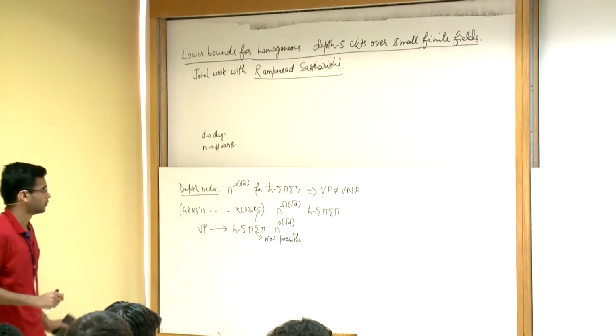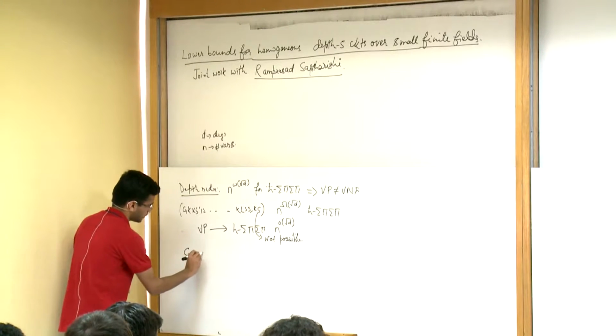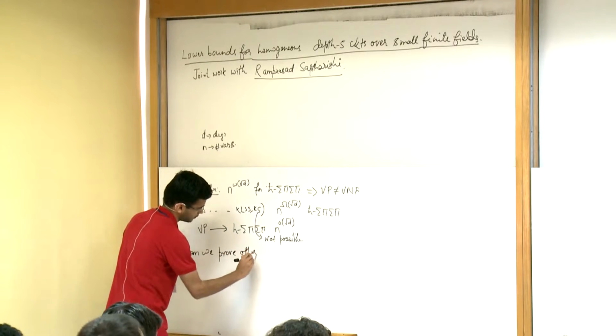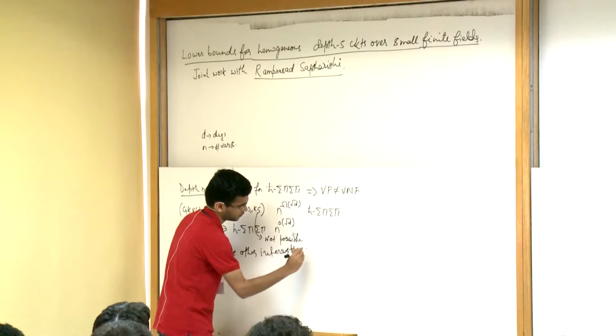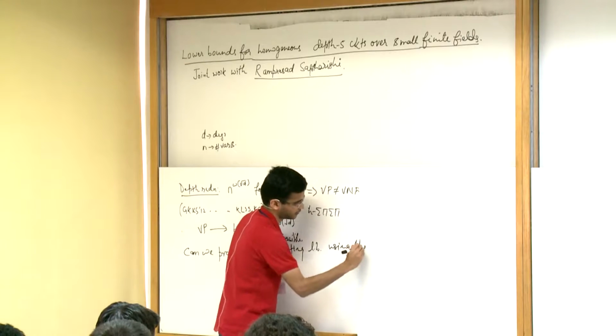Alright, so what can we do? So the question is, can we prove other interesting lower bounds using these techniques?